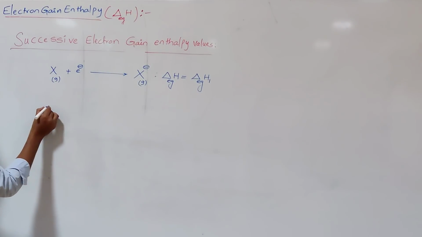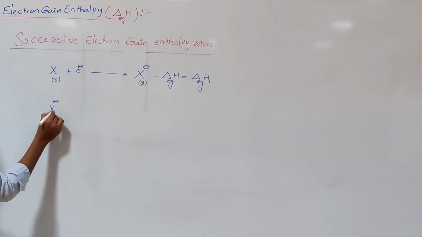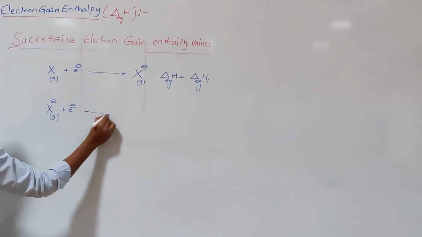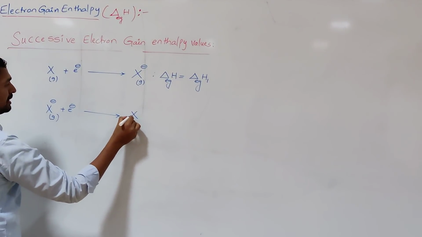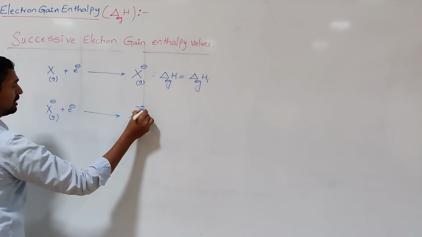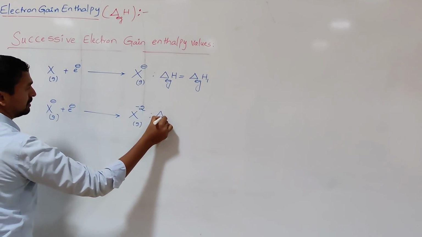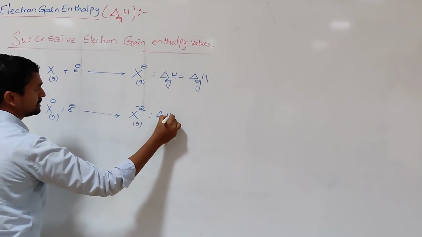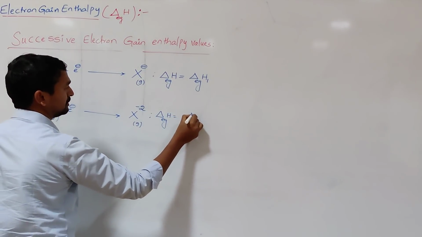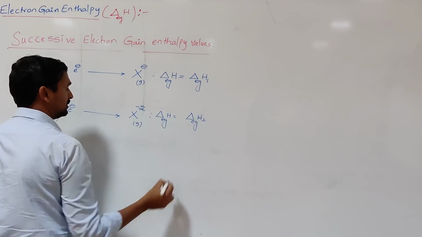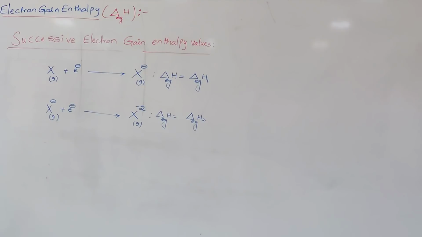To this resulting anion, if you add one more electron, the second electron, then this anion is converted into the ion carrying the negative charge -2. Then the enthalpy change is delta EgH2. Next we can add the third electron, then it is converted into X minus 3.